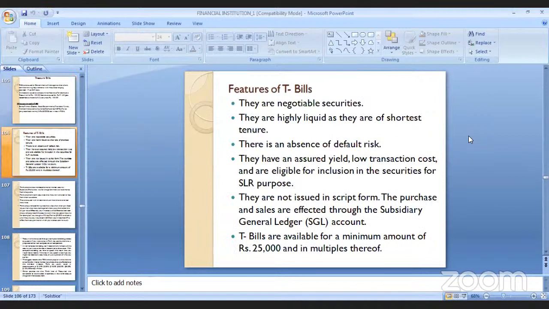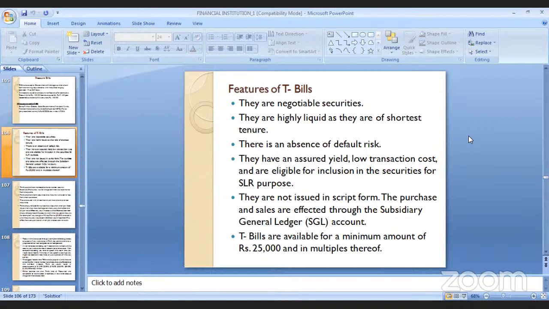Now what are the basic features of T bills? First, they are a negotiable instrument. Then these are highly liquid as they have the shortest tenure. It has an absence of default risk, so there is no such risk. You get a certain and assured yield with a low transaction cost on your investment. So there is no kind of default risk.